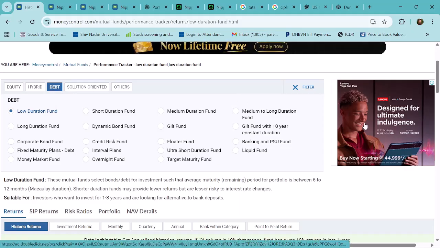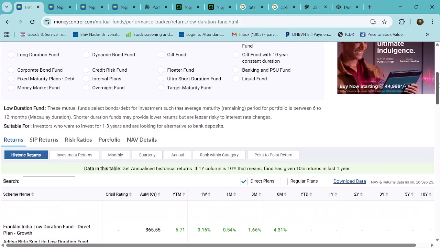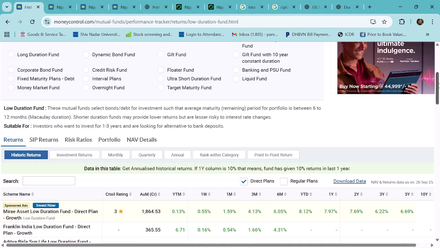So let's talk about what it means. These mutual funds select bonds or debt instruments for investment such that the average remaining period for the portfolio is between 6 to 12 months, which is called the Macaulay duration. Shorter duration funds may provide lower returns but are less risky to interest rate changes.